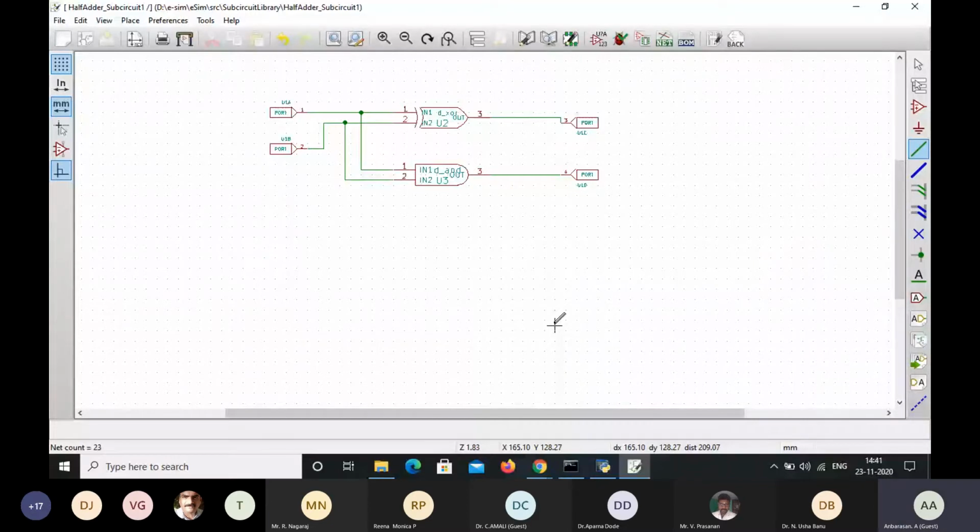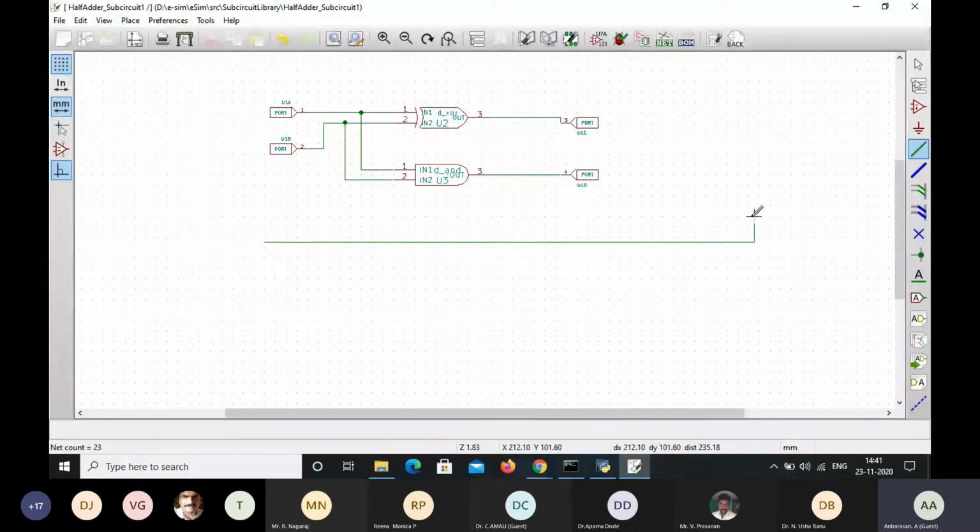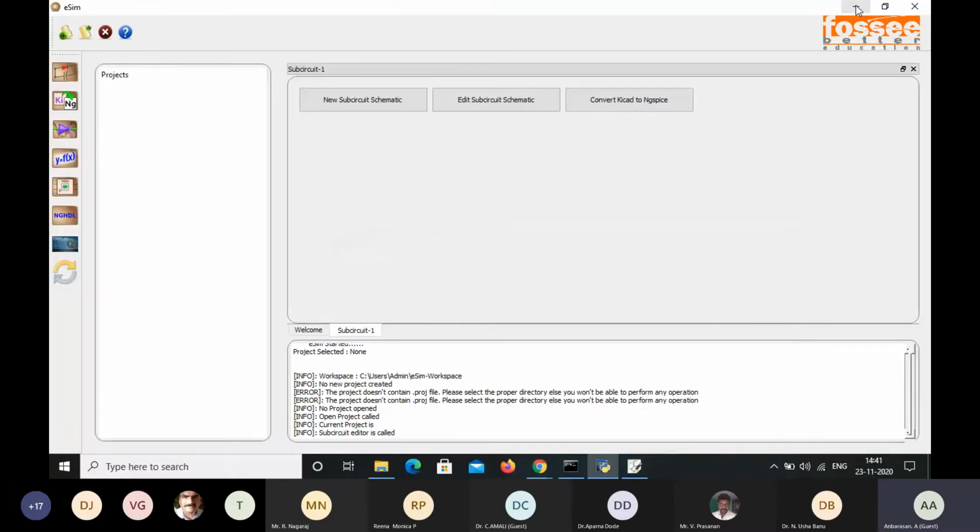Again, once again, save this file by pressing Ctrl S. Either we can press Ctrl S or go to File, Save Schematic Project. Likewise, we can save. And now I'm going to minimize. And next step, we are going to convert KiCad to ngSpice.